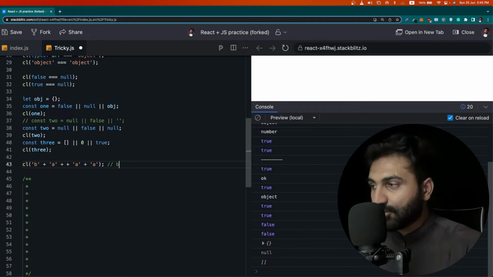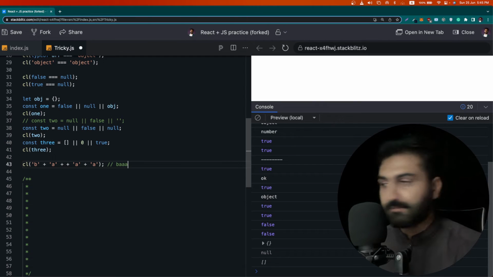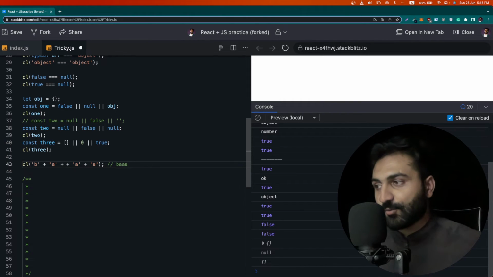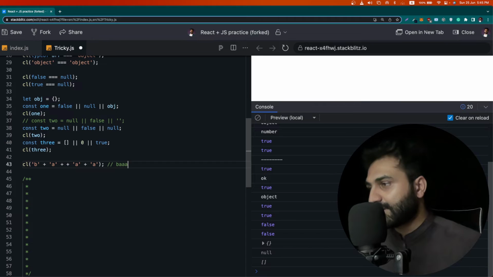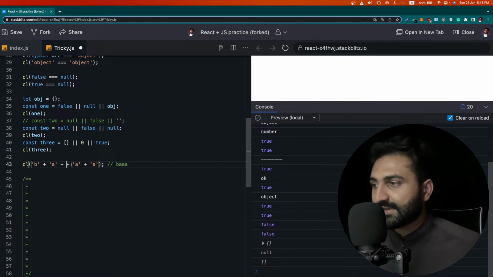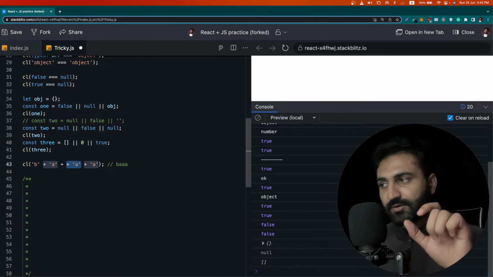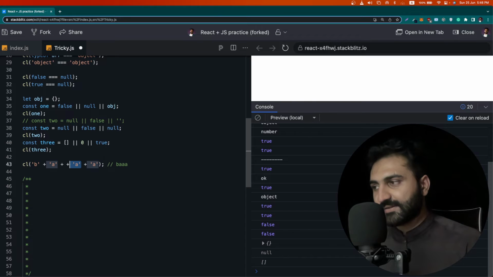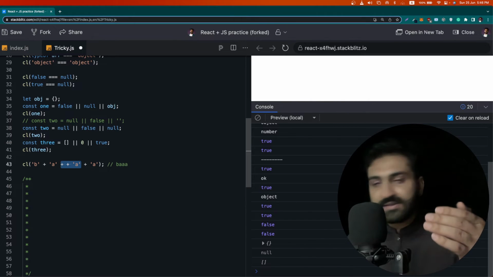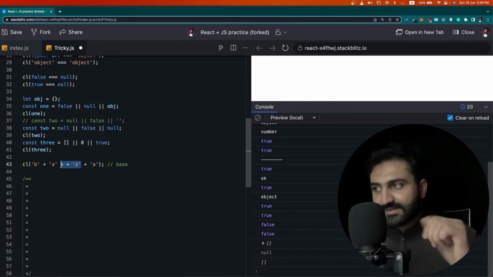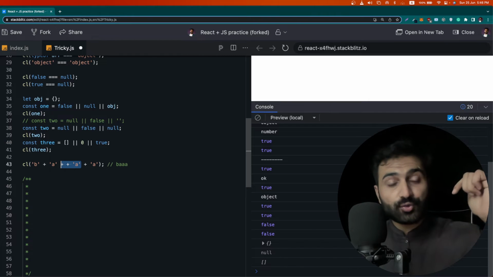You will be thinking it will be B A triple A, B triple A, kind of thing. But no, it is a totally different thing. What is happening is, when you put double plus, it actually tries to coerce this value, or whatever is present here. This double plus means it tries to convert this string into a digit.